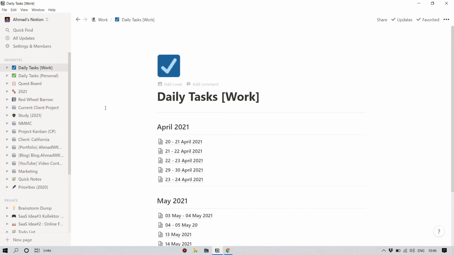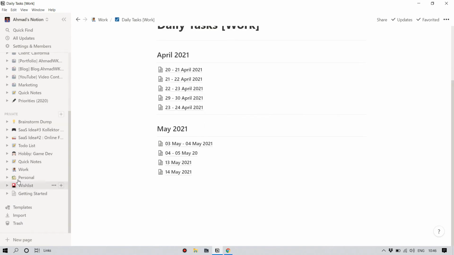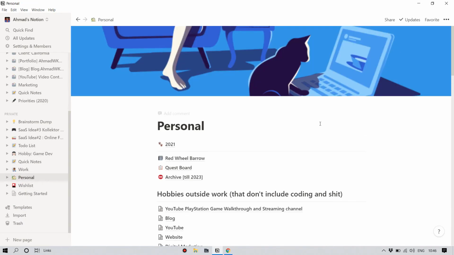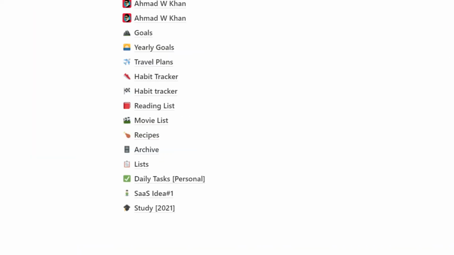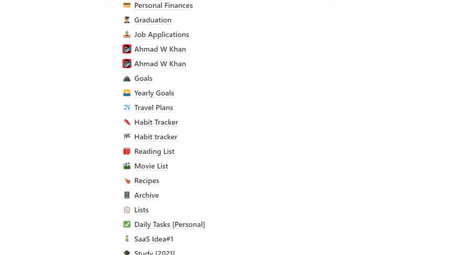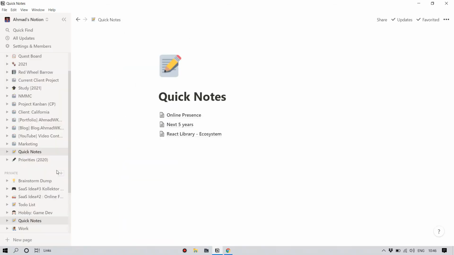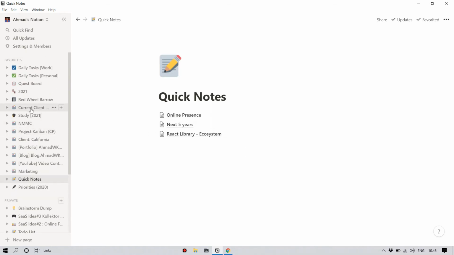So I use Notion for my personal stuff, for my to-do list, for my journal, anything, habit tracking, my CV is also here, my yearly goals, all those personal things. I keep it on Notion. I have a separate page for taking quick notes and everything. Most important part is that Notion can be used as a Kanban board.